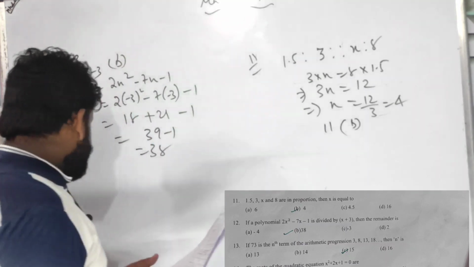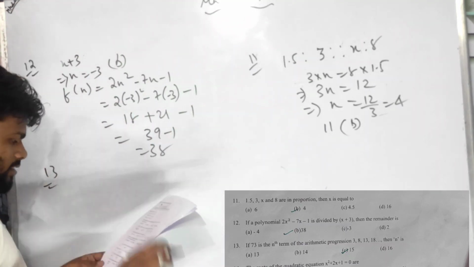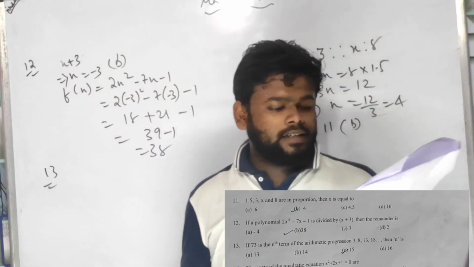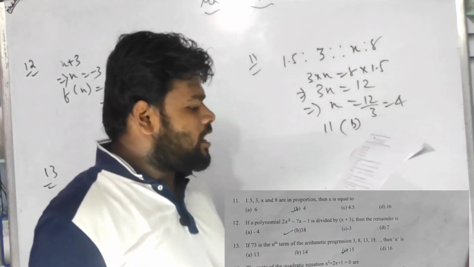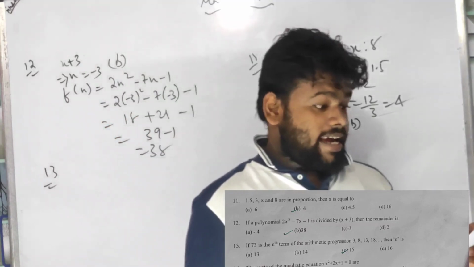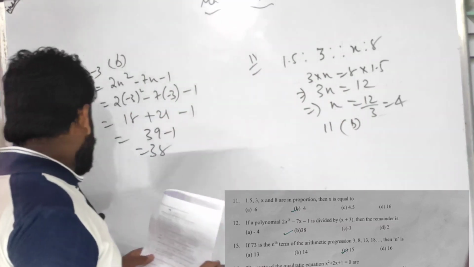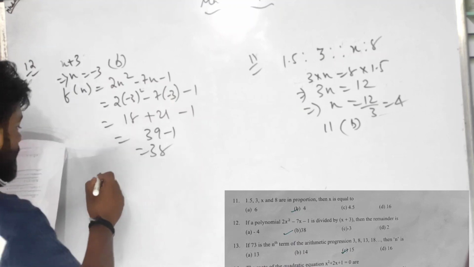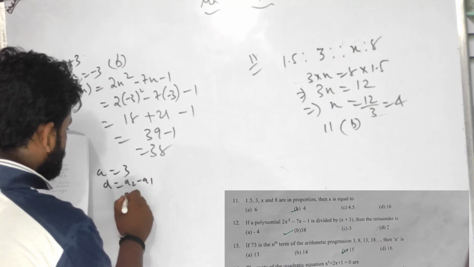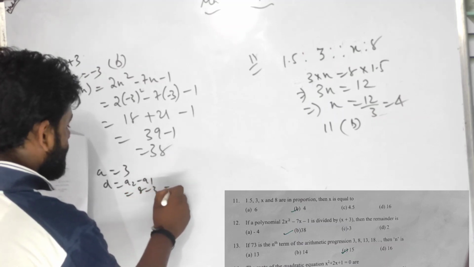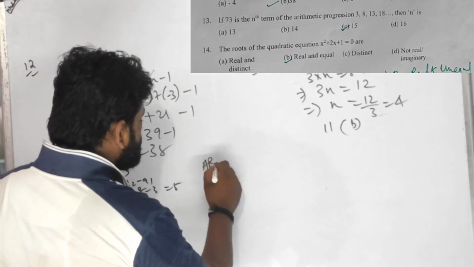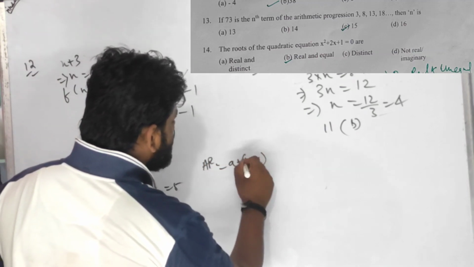Number 13, children. In number 13 it is given: if 73 is the nth term of the AP 3, 8, 13, 18, ... then n is what? Very easy. Let us find a. a is 3, and d is 8 minus 3 equals 5. So a is 3, d is 5. The nth term of the AP equals a plus n minus 1 times d. You know very well the formula.